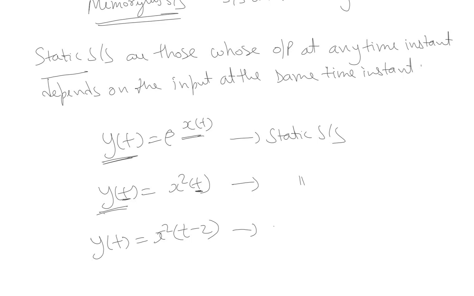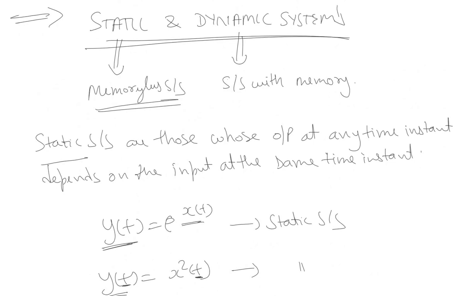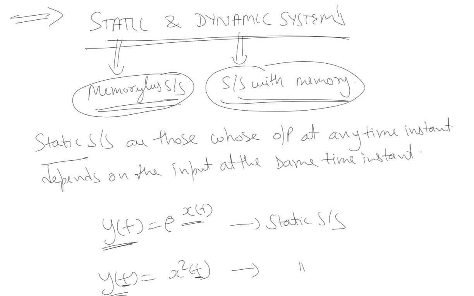Similarly, y(t) is equal to x squared(t minus 2). Now this is a dynamic system. The reason being, the output at any time instant t depends on some other values of the input signal, some other time instants of the input signal, hence a dynamic system. So this is how we can categorize a system as static and dynamic. Always remember, static systems are memoryless systems and dynamic systems are systems with memory.